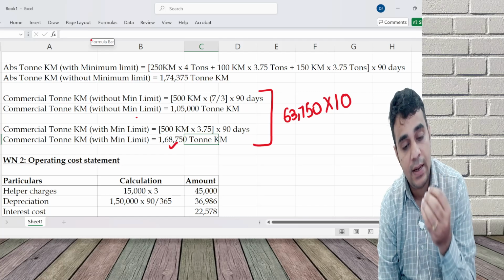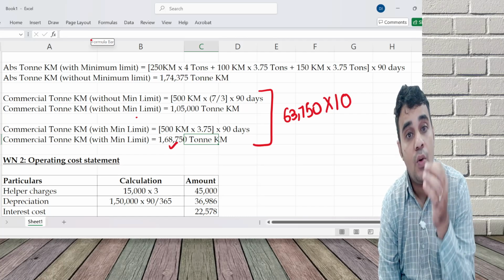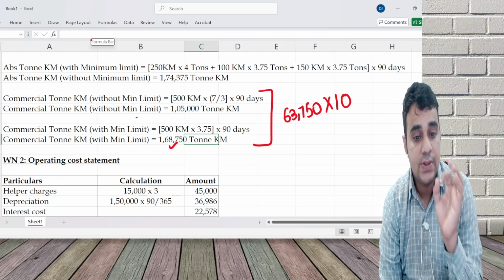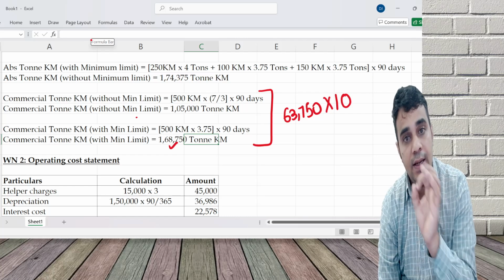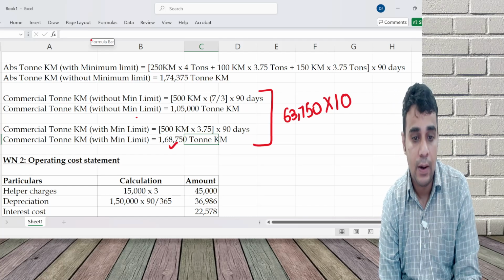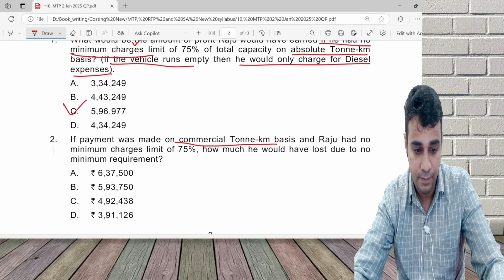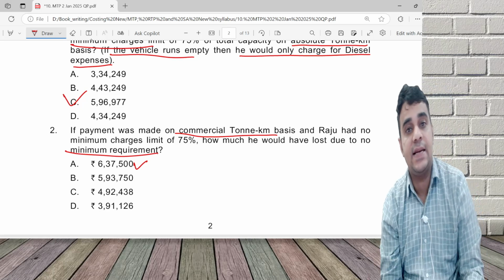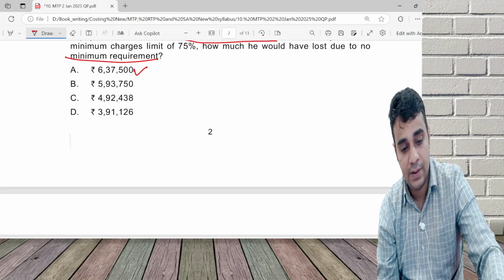If the minimum condition is not there, my income will go down by 63,750 on commercial ton kilometer, into 10 rupees. The minimum requirement helps me in getting that extra 63,750.